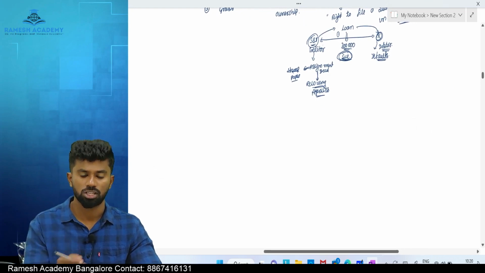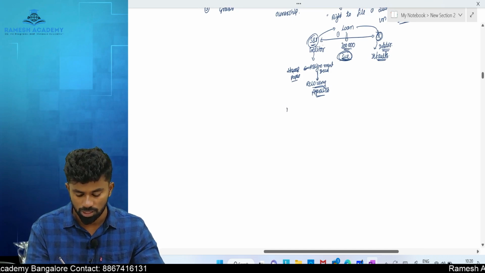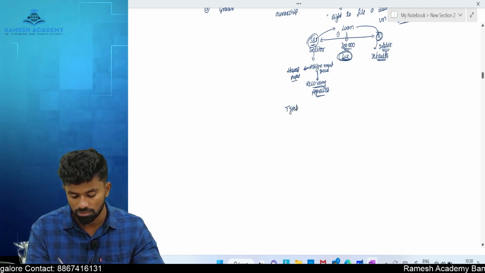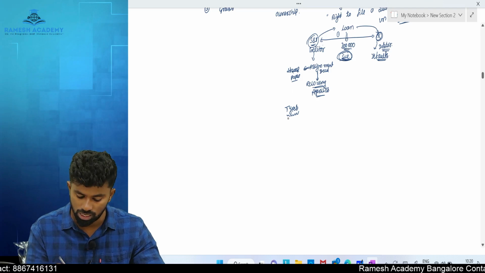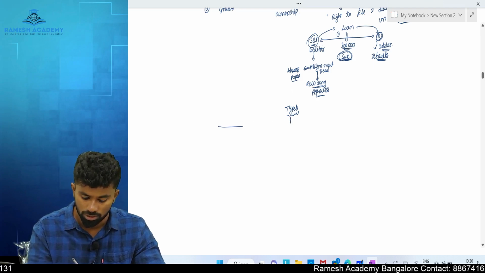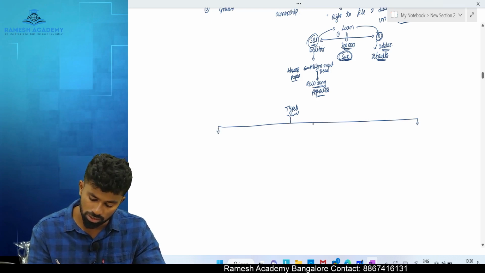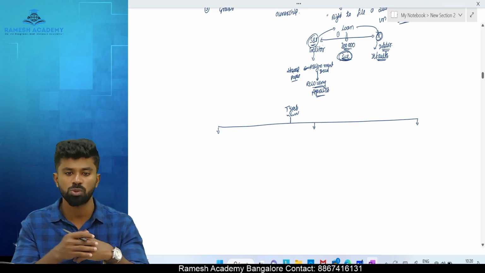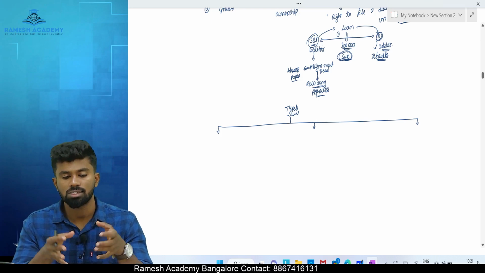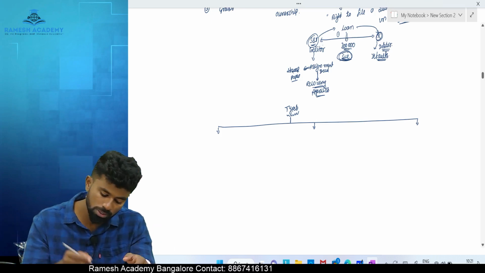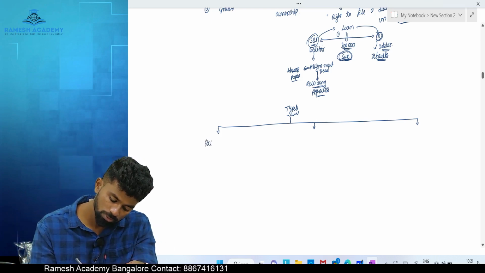Okay, next. For the purpose of the Sale of Goods Act, we can classify the goods into three types. What are the three types?